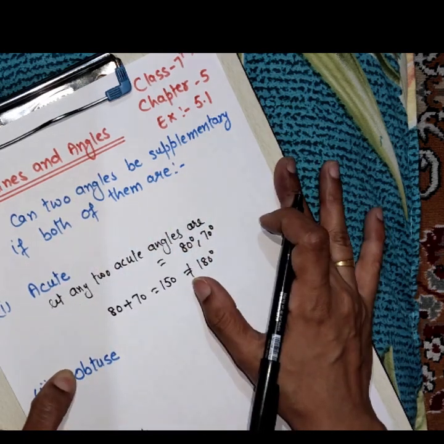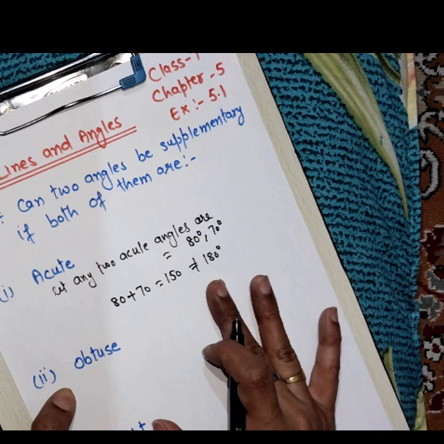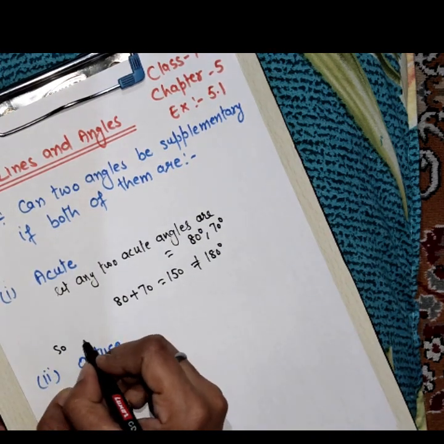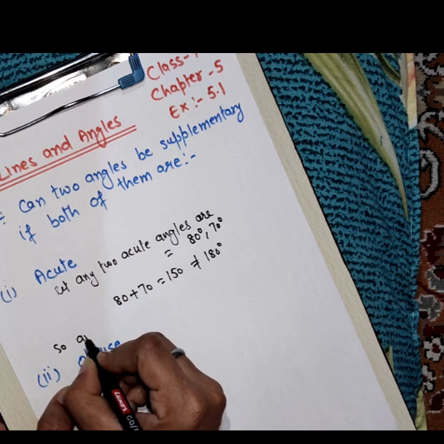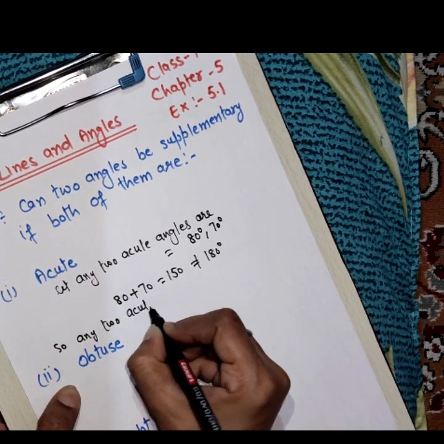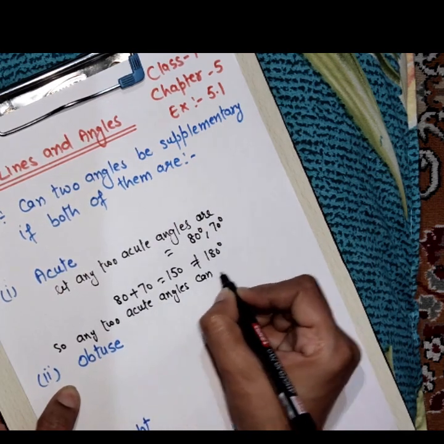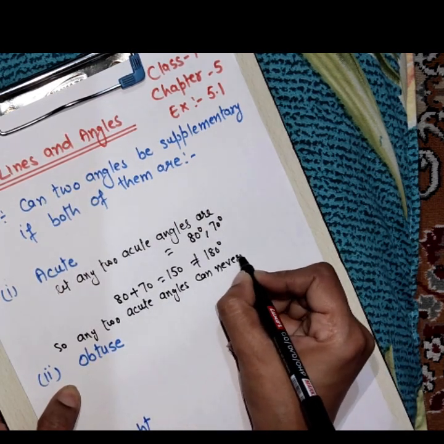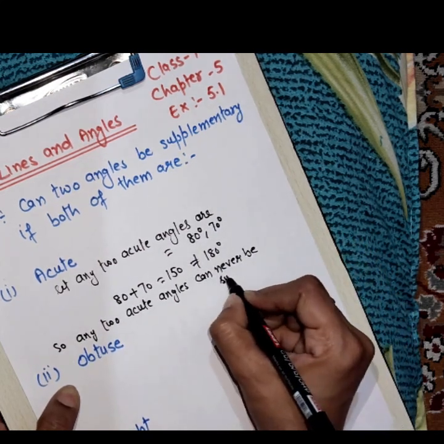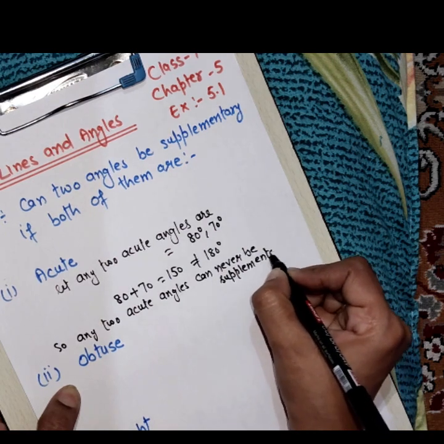So these are not supplementary angles, because we know that the sum of supplementary angles should be equal to 180. So we can say that any two acute angles can never be supplementary angles, right?